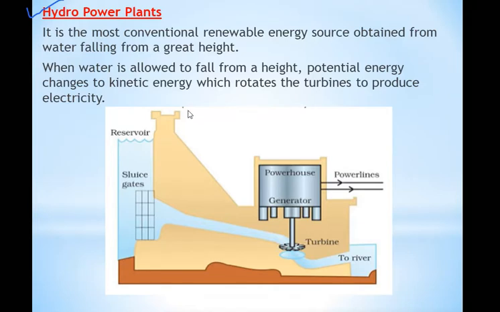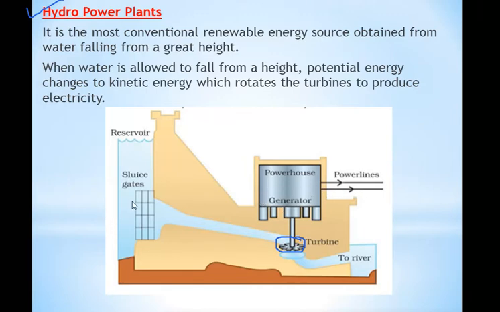Let's see how. See, you have seen the rivers, right? That river water is stored in the dams. Dams are made, reservoirs are made. In that, the river waters are collected. So when the water is stored in the dam, the water has potential energy. When the water is allowed to flow from the dam, the potential energy of the water is changed into kinetic energy. And when the water flows, it will rotate the blades of the turbines. And through the turbines, a generator is connected, and that generator will give us electricity.